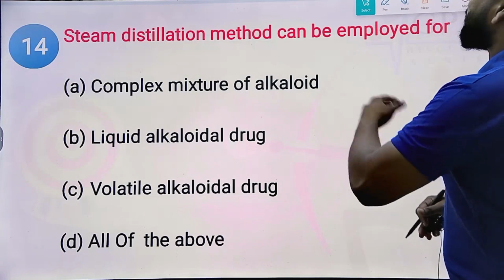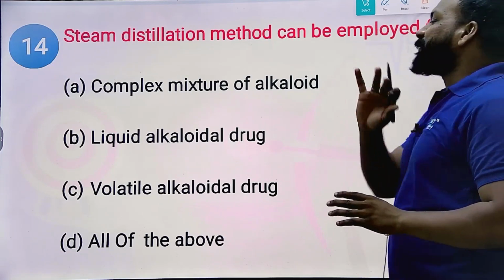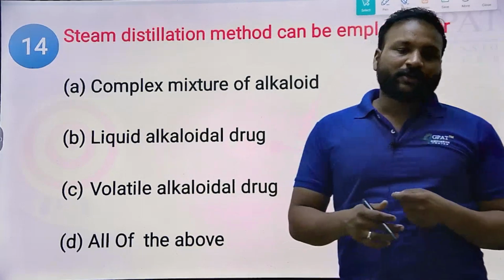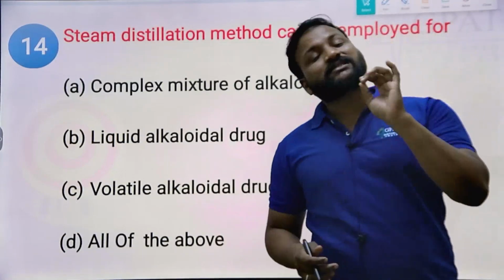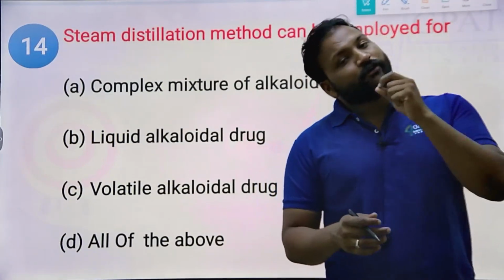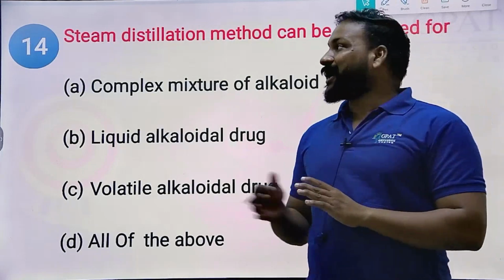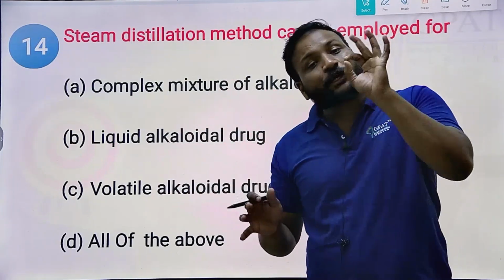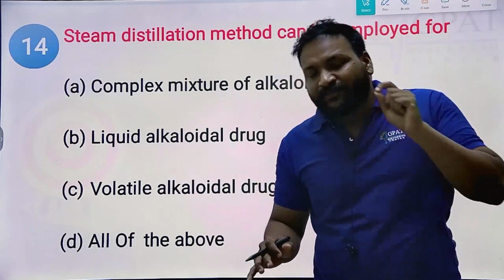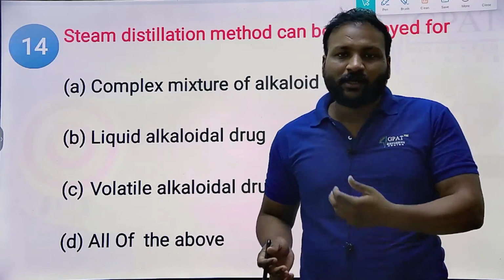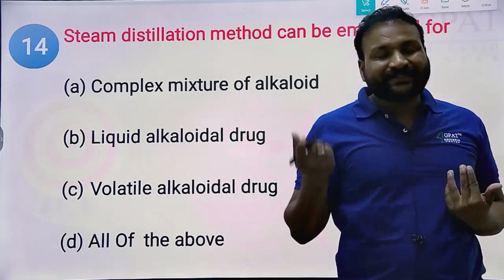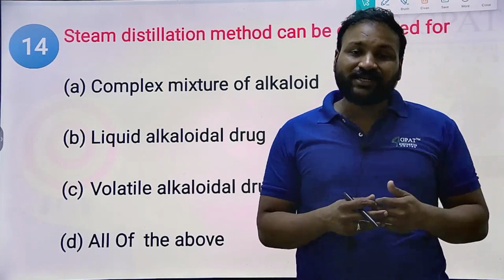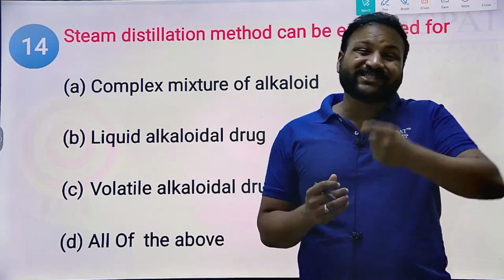And next, steam distillation method can be employed for which type of alkaloids? Based on the chemical nature, we do have liquid alkaloids. Most alkaloids are colorless crystalline compounds, but a few are volatile liquids. Now if you want to isolate, steam distillation is a closed system to separate the active constituents from the plant material or the crude drug, without losing the solvent and without losing the yield.